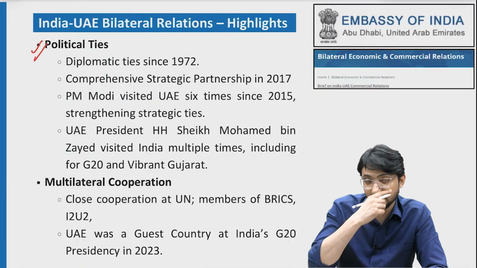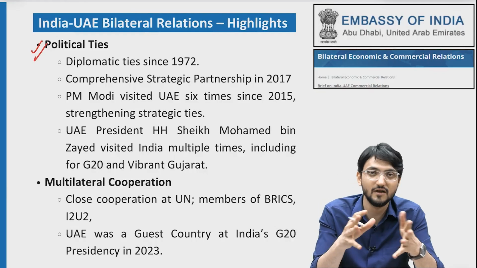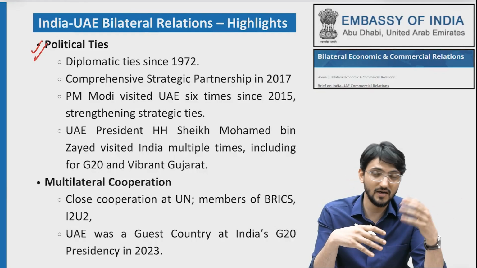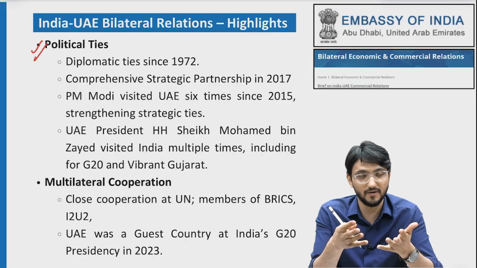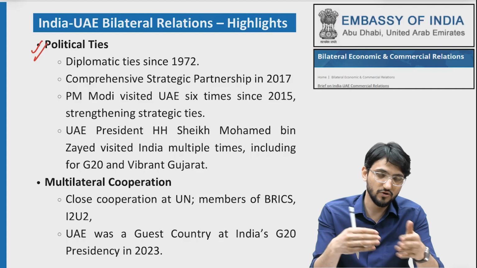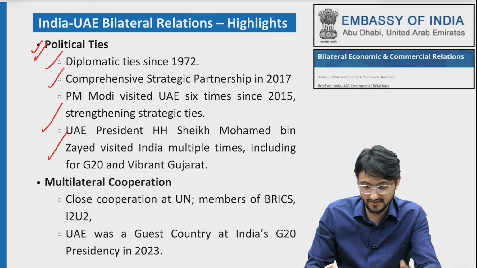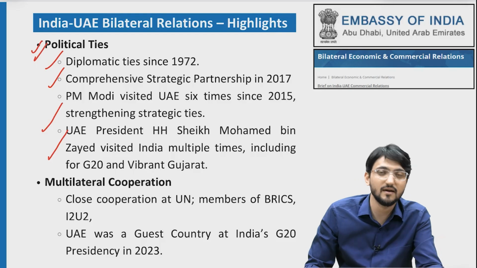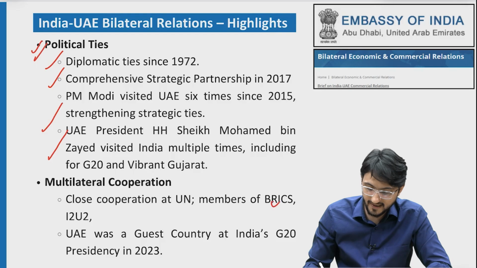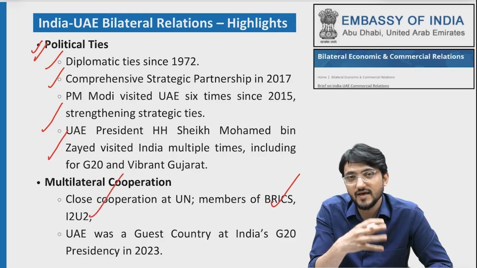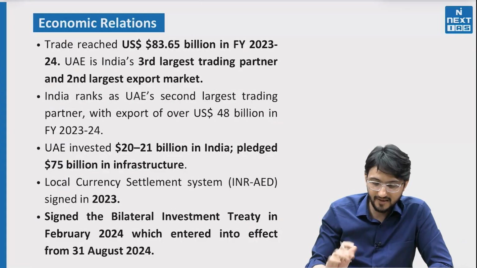So there are political ties which are really nice, that the leaders of both countries have been visiting each other very frequently. And then the diplomatic ties were enhanced to basically a comprehensive strategic partnership in 2017. Before that we started in 1972. So this is political ties. Then on the multilateral level, we are very much aligned with organizations like I2U2, BRICS. All these are very important, and UAE was a special guest in the recently concluded G20 summit.